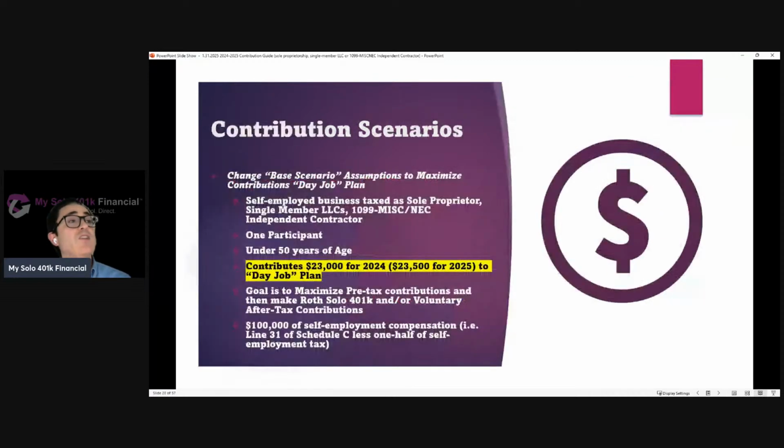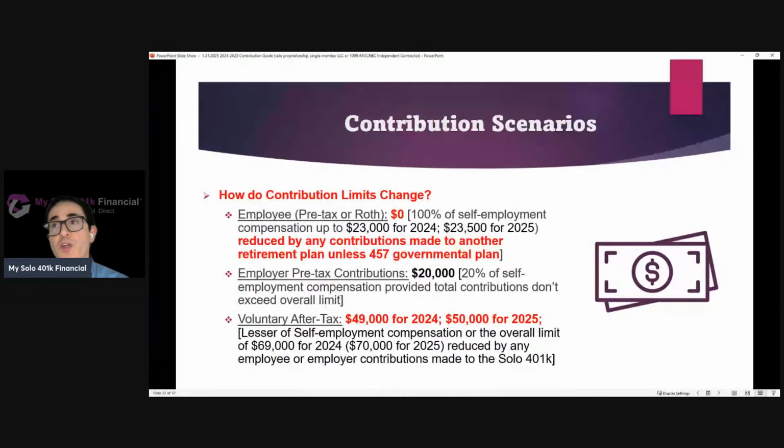So now let's go back to the base, back to having $100,000 of self-employment compensation. But now let's assume that this individual does participate in a day job 401k plan and then max out contributions to that plan. How does that change how much they can contribute to the solo 401k?